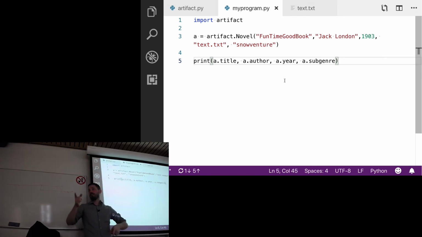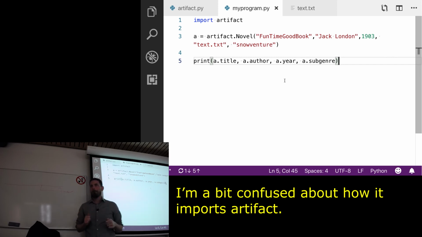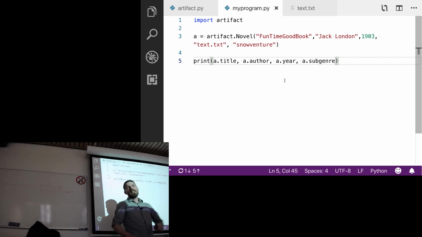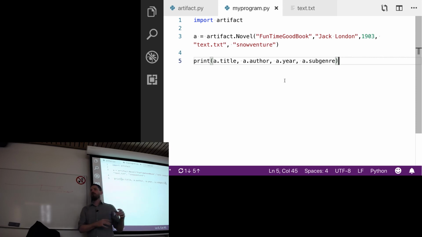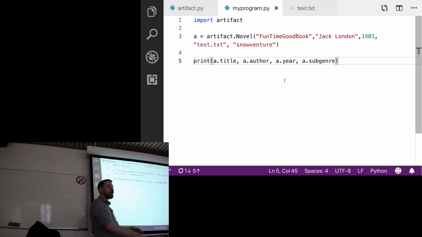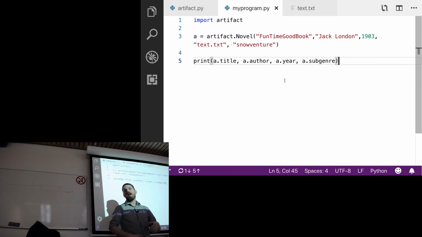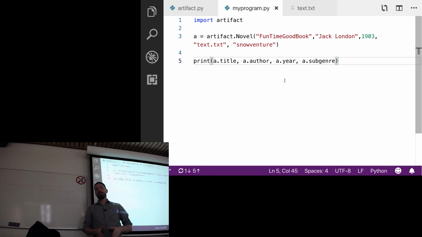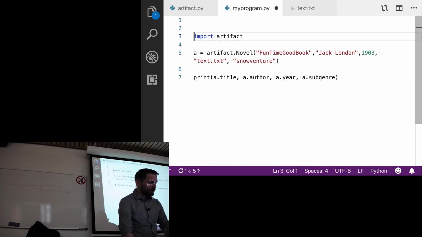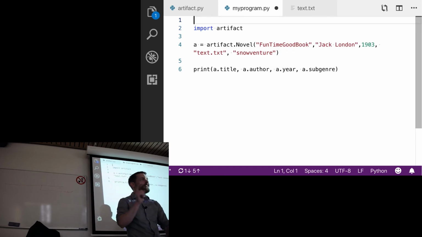If not, yeah, question. I'm a bit confused about how it imports artifact. Does it just look in the folder for any .py files and look for classes? Yeah, so what happens is anytime you import something, Python will first look in your local folder for something called artifact.py or whatever.py. If it doesn't find it in the local folder, then it will look in where you have installed your Python installation. And this is actually the source of a lot of bugs.